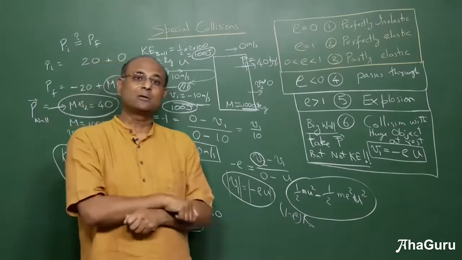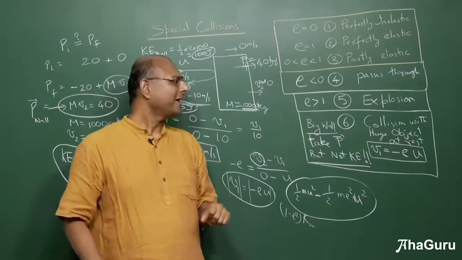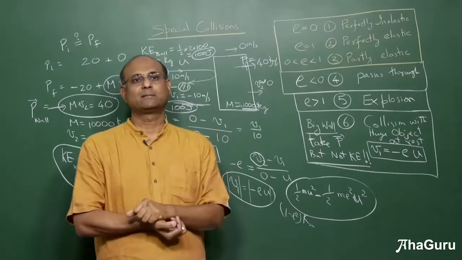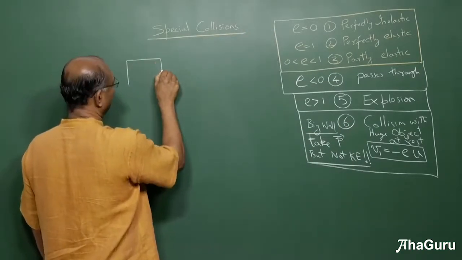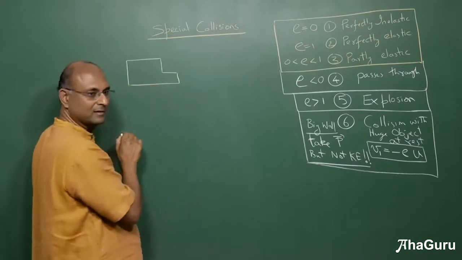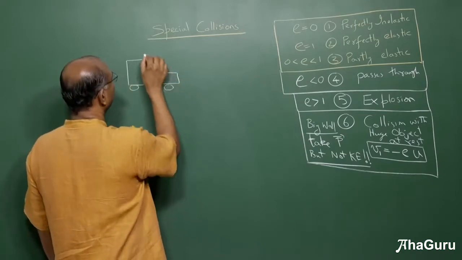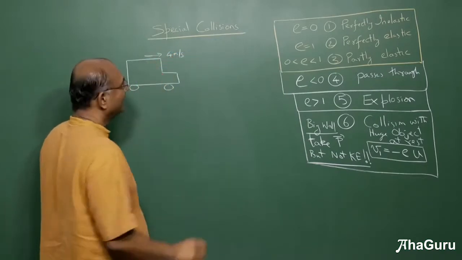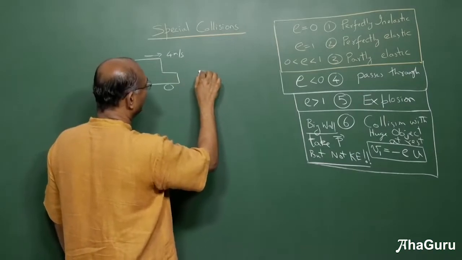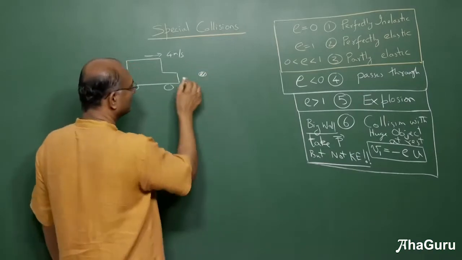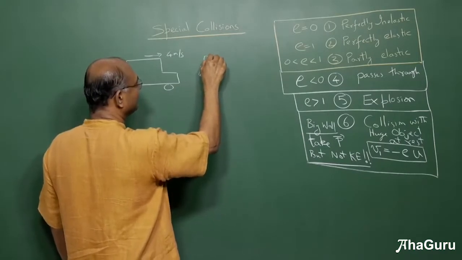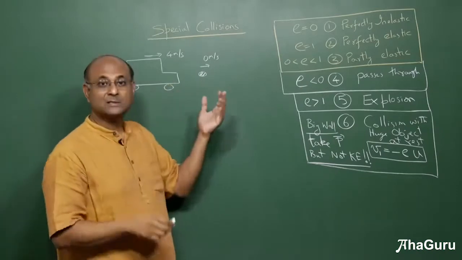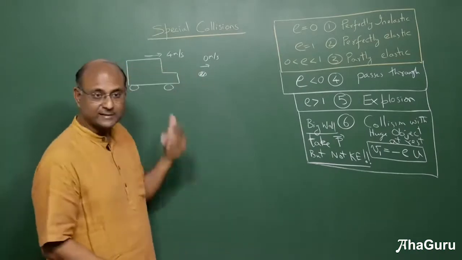Now let us think about the alternate situation. What happens if a huge object comes and collides with a small object? Now let us imagine that I have a truck, and this truck is moving with some velocity, let us say 4 meters per second, and this truck strikes a ball. Now this ball was originally at rest, 0 meters per second. So when the truck strikes the ball, we need to find out what is the speed of the ball after the truck hits the ball.